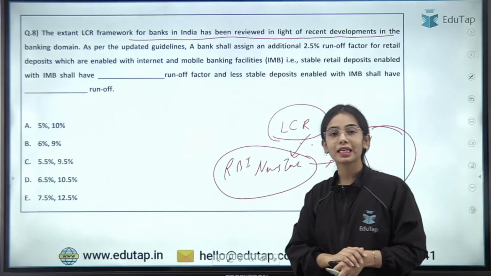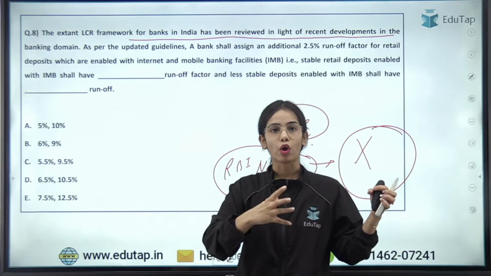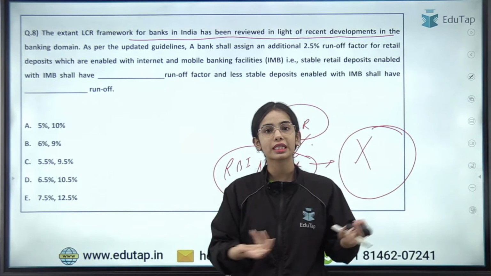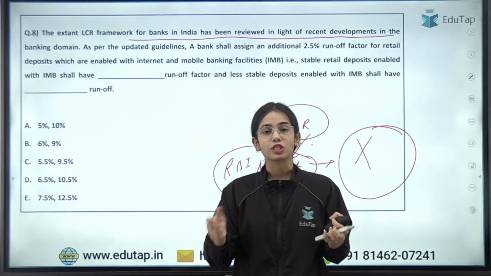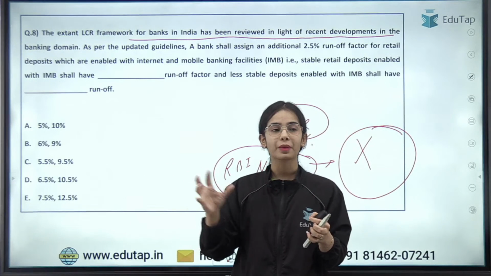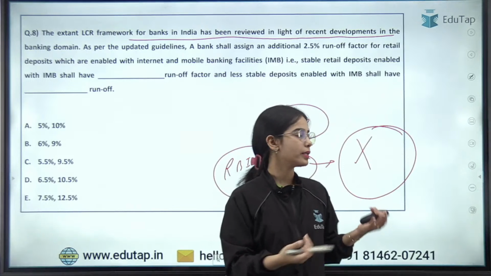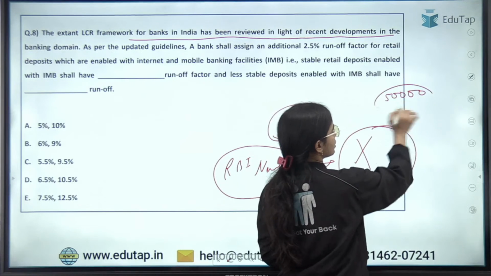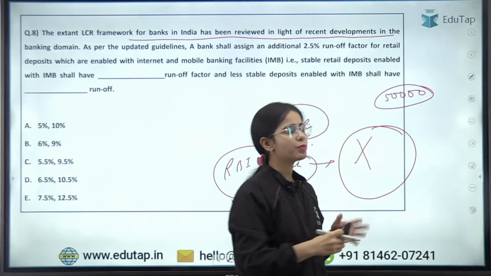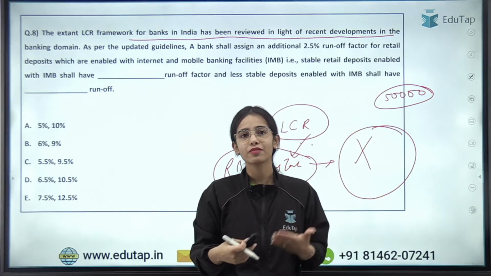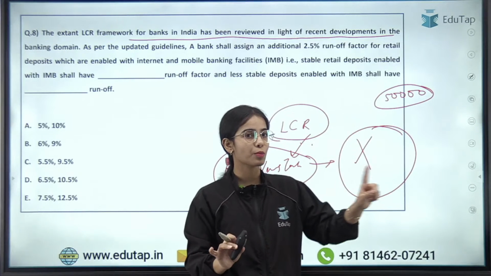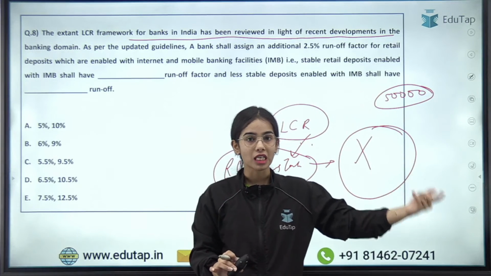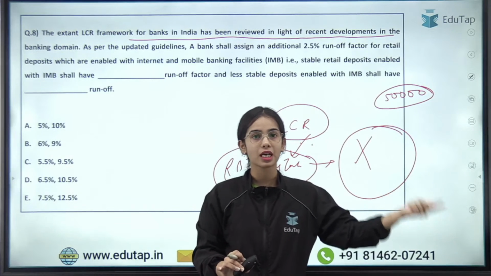So you can understand that it is leading to the runoff of the deposits, that is, the easy withdrawal or easy transfer of the deposits. So it can create a problem for the bank, because the bank is expecting that in this month only 50,000 is going to be withdrawn. But let's say that people are able to do such easy withdrawal that as soon as we have bad information about this particular bank, we will start transferring the money from this account to another.